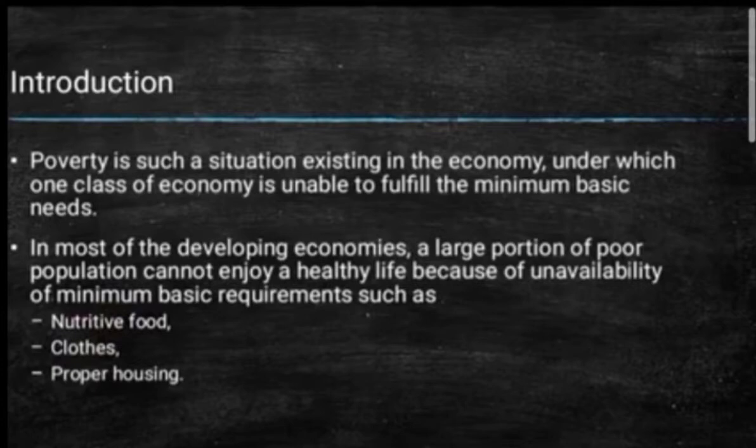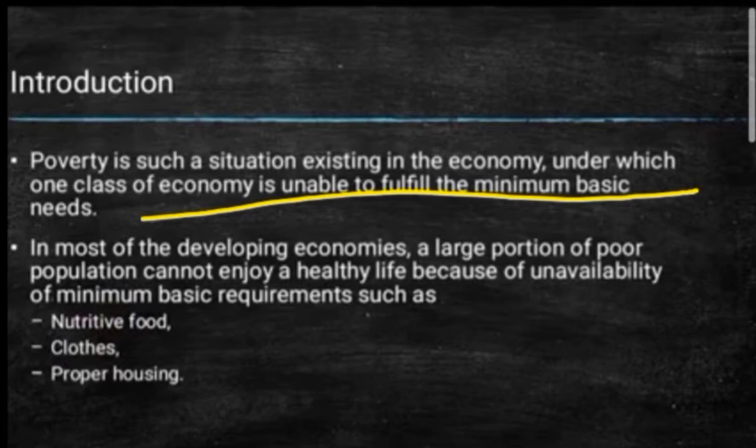In that, the very first point says that poverty is a situation existing in the economy under which one class of the economy is unable to fulfill the minimum basic needs. The people who cannot fulfill the minimum basic requirements, in short food, clothes and shelter, we can term it as, okay, proper housing is also required. Those persons who are unable to fulfill their basic requirements come under the poverty line.